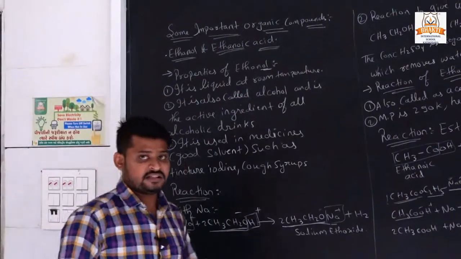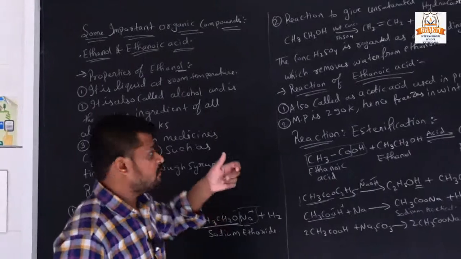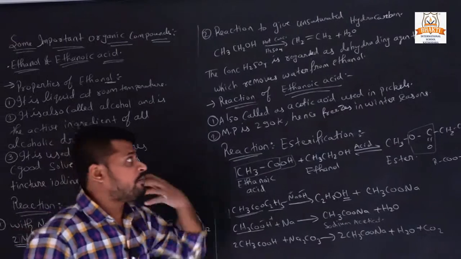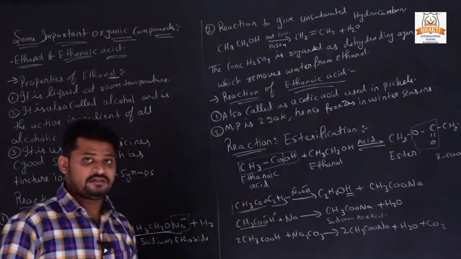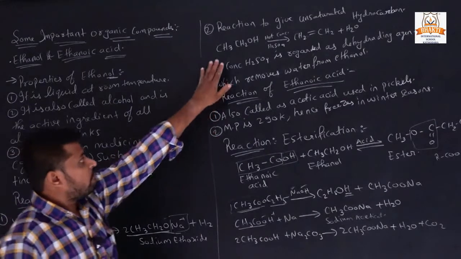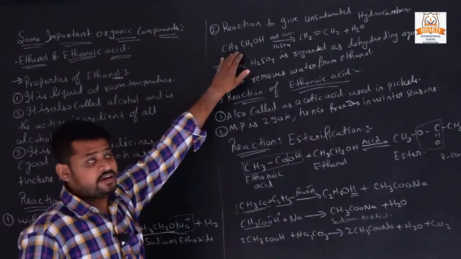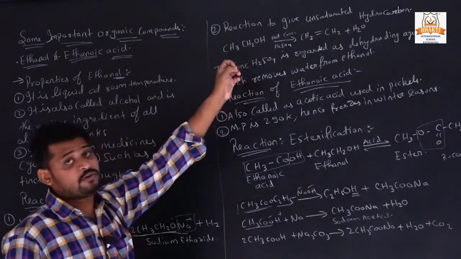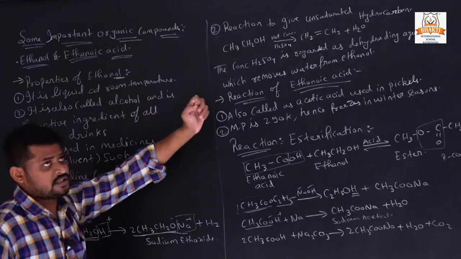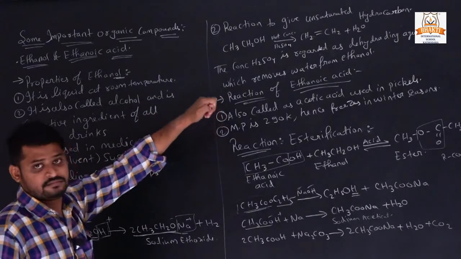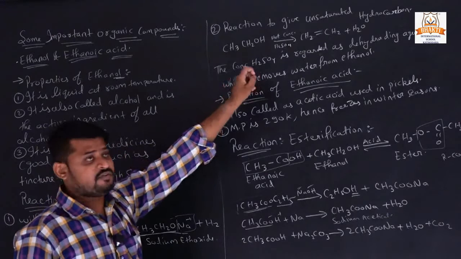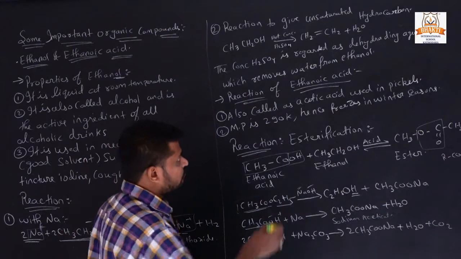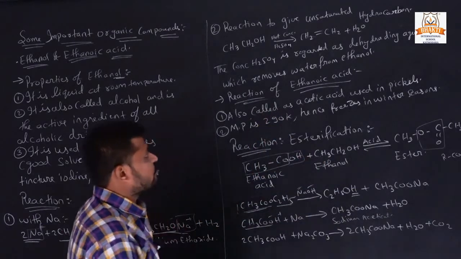Another reaction of ethanol shows how we obtain unsaturated hydrocarbons. When ethanol is heated with hot concentrated H2SO4, sulfuric acid, taken as a catalyst, it gives us CH2=CH2 plus H2O.